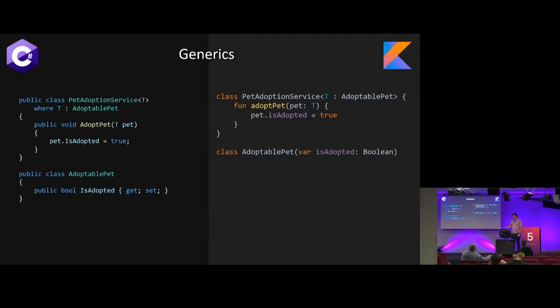Kotlin started with generics with that in mind, again, just coming from that background of C#. Like, this works, but I don't like the fact that I have to say where and put T two places, so instead we define it right here at the top, right? We say pet adoption service of type T, and type T better be an adoptable pet of some kind, and then we get the same sort of autocomplete. We get the ability to compile this in any way we want and use isAdopted without running into any errors because we can safely infer the type.